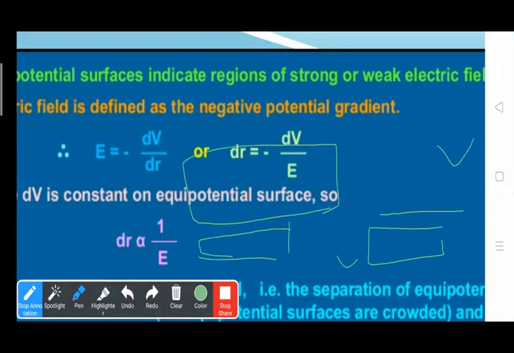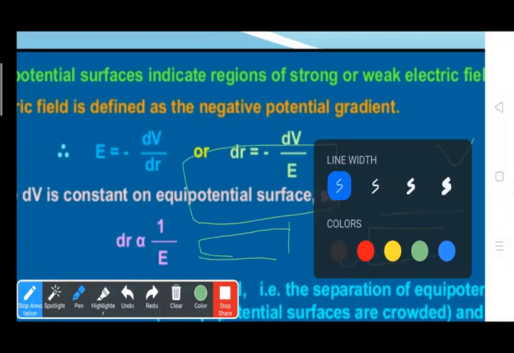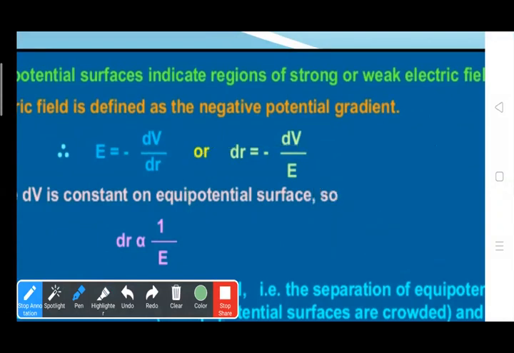That is, when the surfaces are crowded, this indicates a strong electric field. And when the surfaces are far apart, there is a weak electric field. Okay.